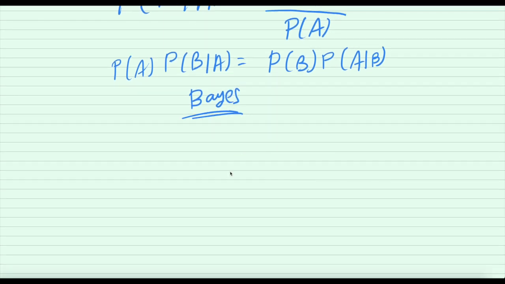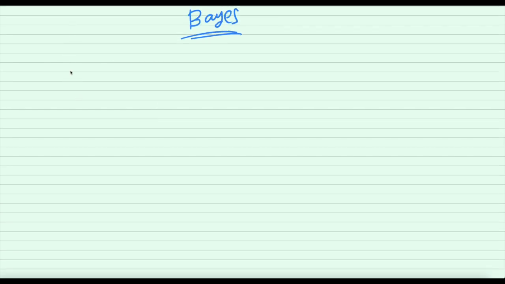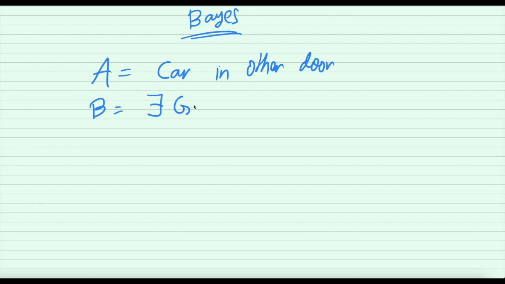Okay, so right now we're taking two events. One is the probability that there is a car in one of the other doors, and B is the probability that there exists a goat in one of the doors not selected.